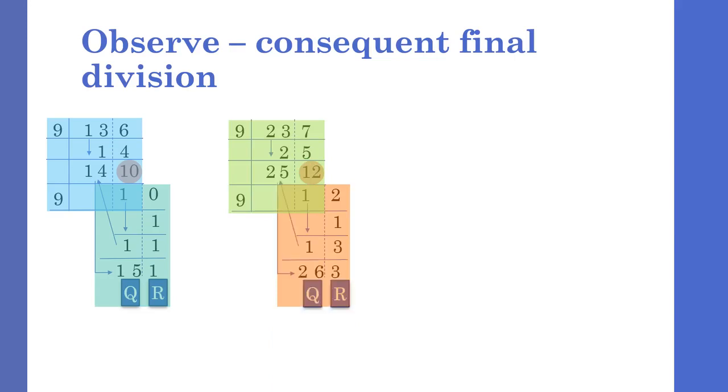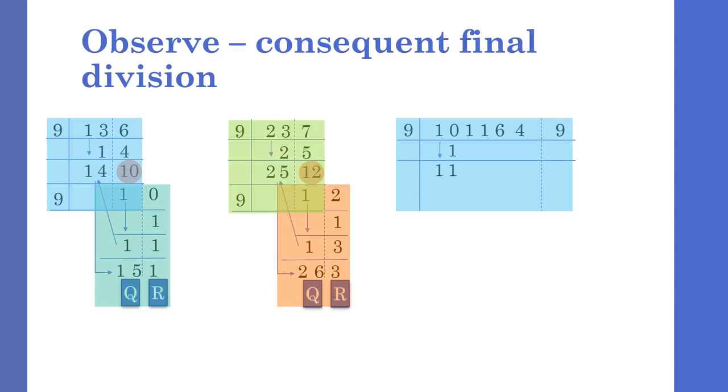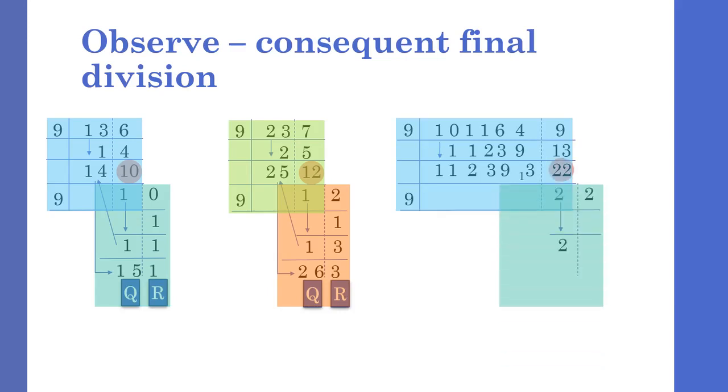Let us observe one more example with bigger numbers. As you can see, when I get a bigger remainder, I can divide it again by the divisor and get my final answer.